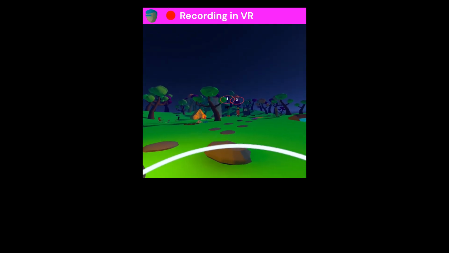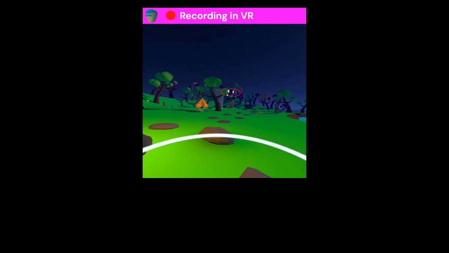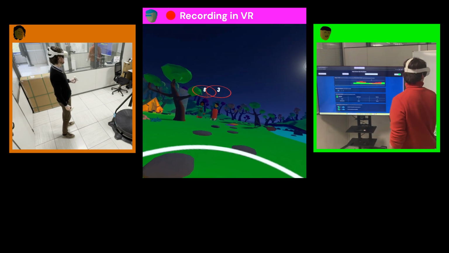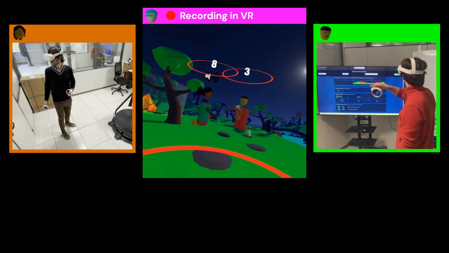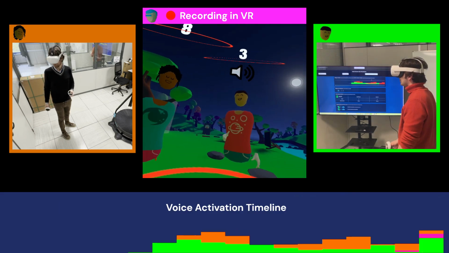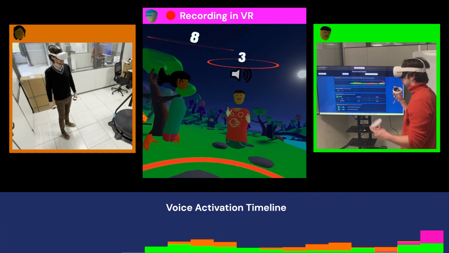Not to be confused with the color of the rings placed above each other, corresponding to the unique color of an audibility area. In front of the magenta subject, the orange and green players have already started a dialogue. Their vocal interactions are shown on the voice activation timeline, a widget in the dashboard that provides a summative comparison of each player's vocal contributions.